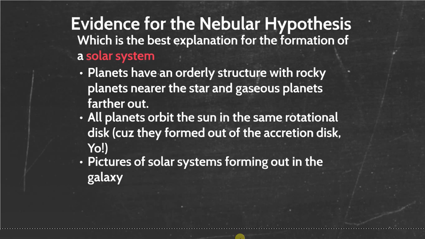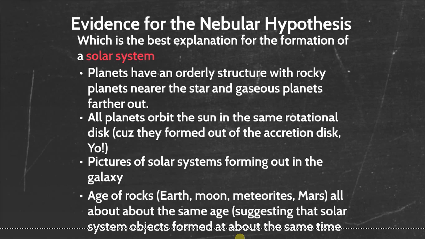Pictures also help give evidence of the Nebular Hypothesis because we have photos of solar systems at different parts in their formations. So we look out, we see solar systems fully formed. We look out and we see different parts of the galaxy, and we see nebulas that are glowing hot. We look at different places in the galaxy, and we see protoplanets forming around stars, cleaning up the accretion disk.